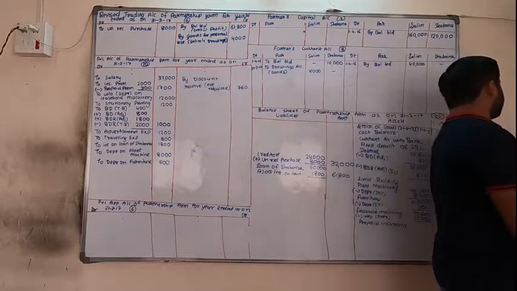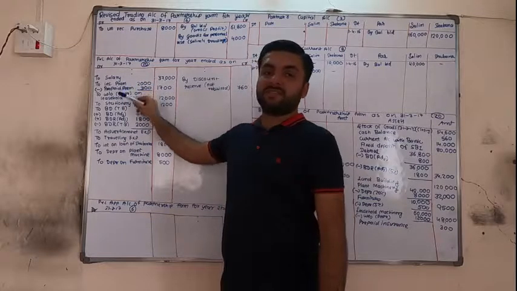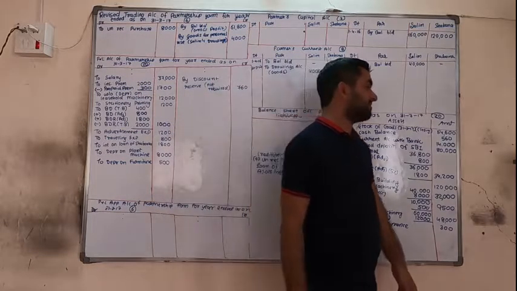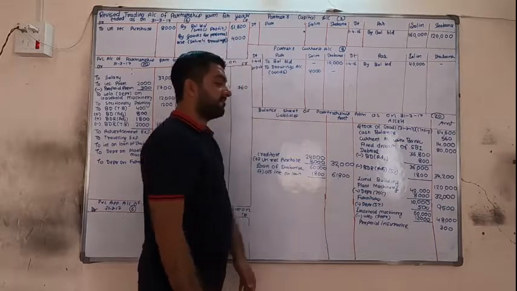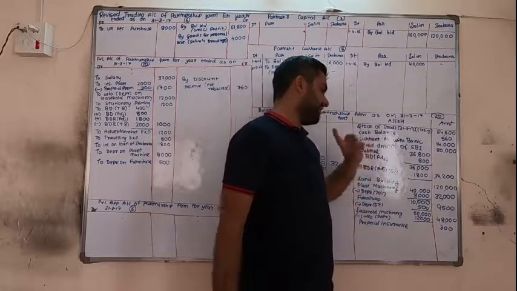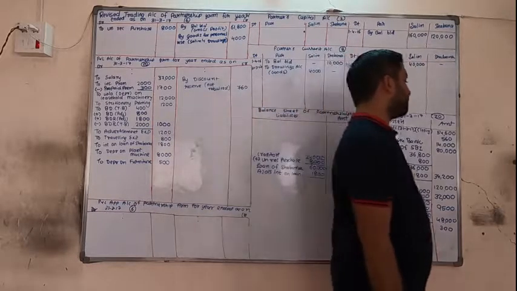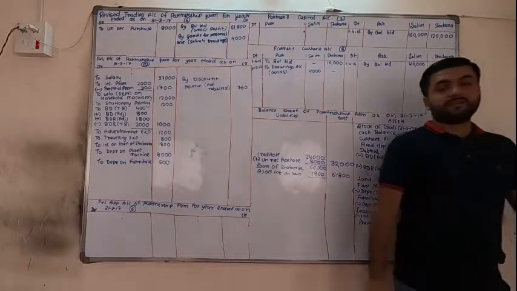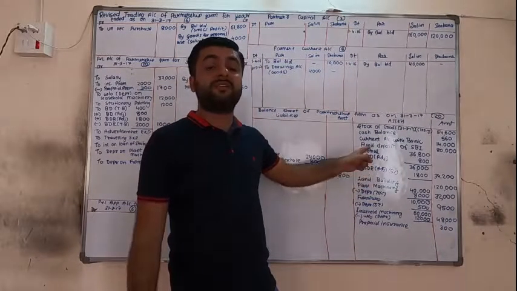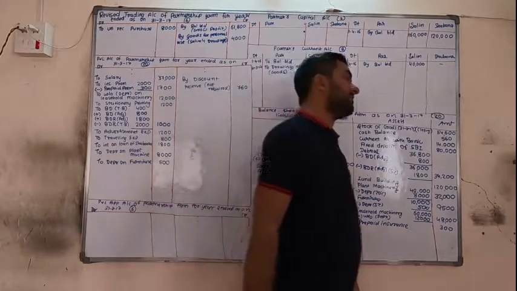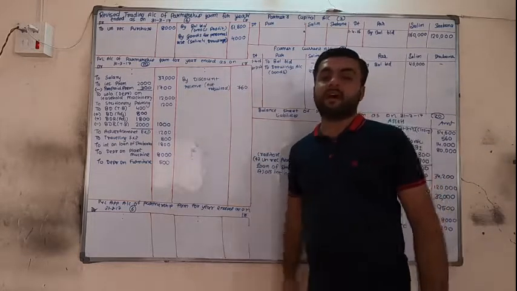The next adjustment was about prepaid insurance. So prepaid advance is minus, debit side minus means credit. If one is credit, another is debit, means asset side. Debtors 800 is not recoverable and 5% BDR. Both are subtracted. First bad debts, then bad debt reserve. Then shown in the format: first three plus, last minus. Discount reserve is not required, so the only effect is on P&L credit side and don't subtract from debtors. If it is there, then subtract. If it is not required, then don't subtract. And last, depreciation: subtract from both here and show there. Now we are closing.